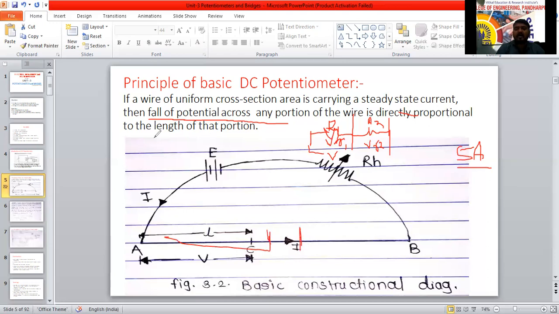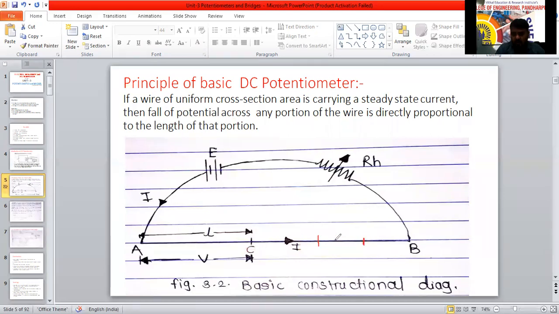The fall of potential across a portion of wire is directly proportional to the length of that portion. You consider the voltage drop only in between these points, and the voltage drop of this portion is directly proportional to its length. That is called the potentiometer principle.